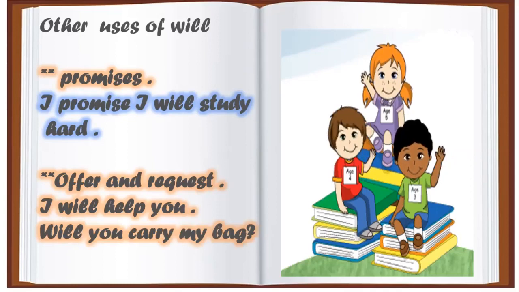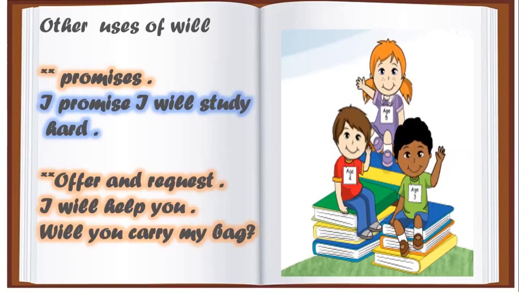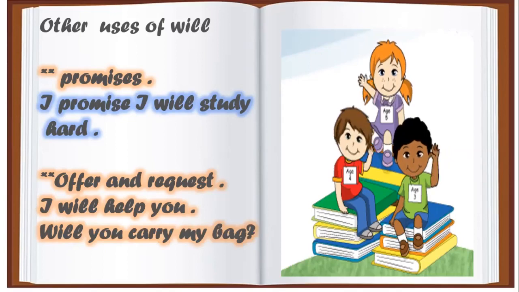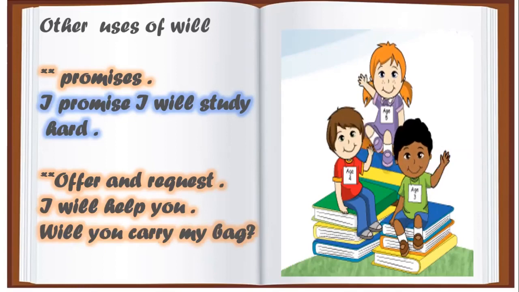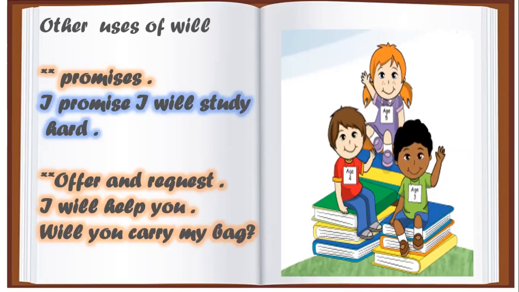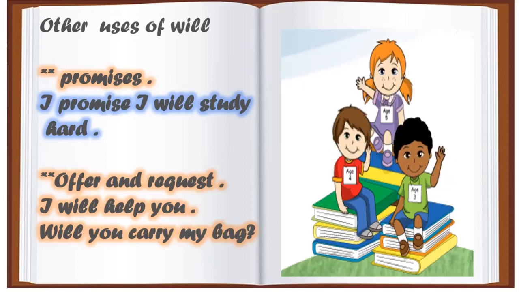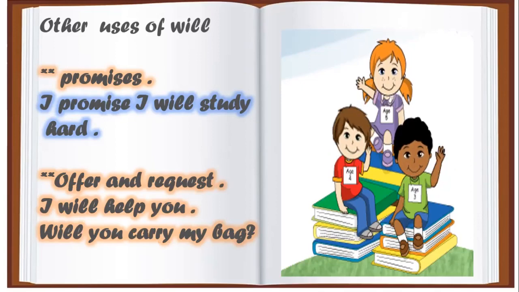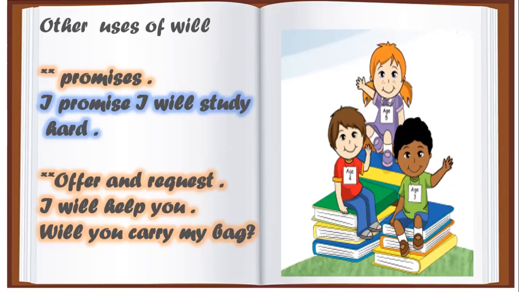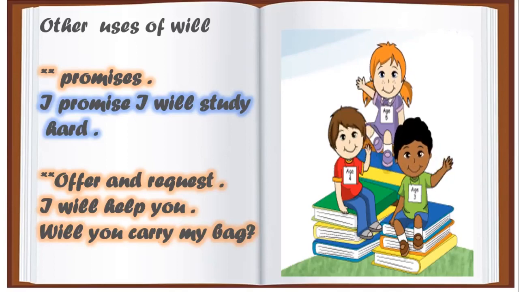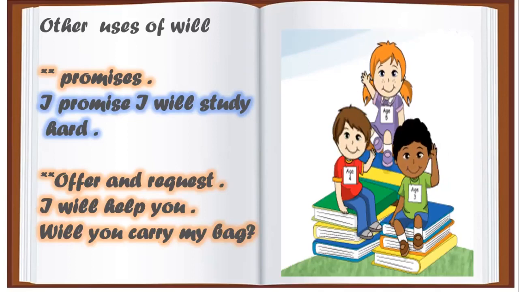Okay, so we use will for prediction with no evidence, تخمينات بدون دليل. Actions decided to do at the moment of speaking, حدث قررت إنك تعمله الآن. Promises, وعود. Offer and request, عرض وطلب. We use be going to talk about plans or intention, خطط ونوايا خططت تعملها مسبقا، اوكي، مش في وقت الحديث. And to talk about predictions based on evidence، والحديث عن تخمينات مبنية على دليل، اوكي.